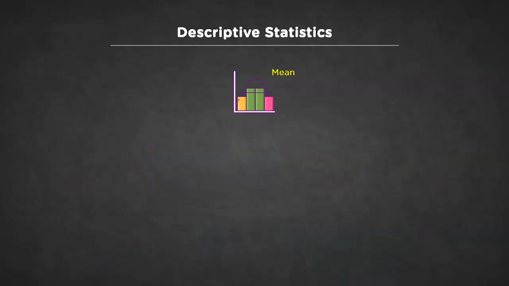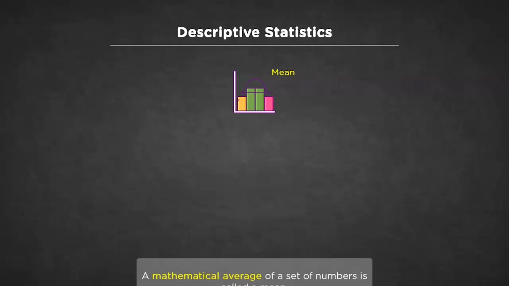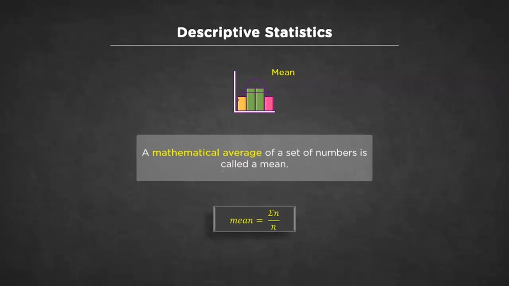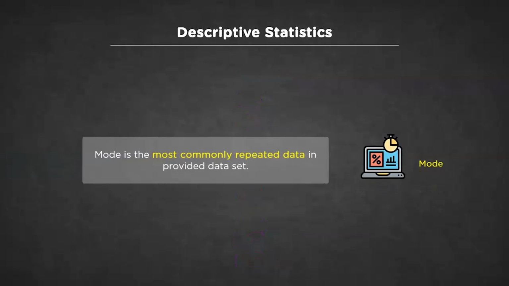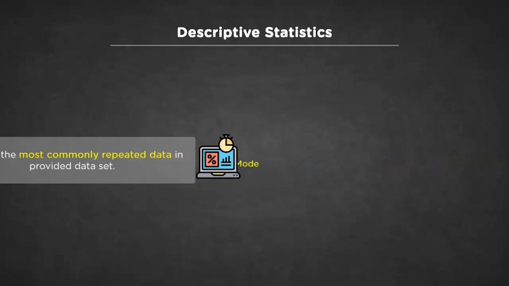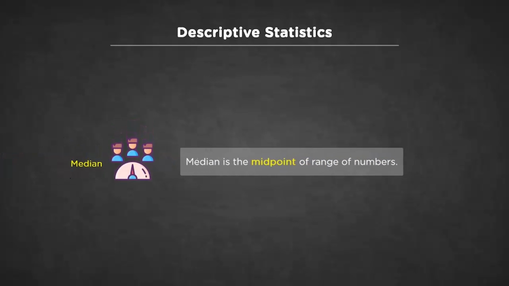The first one is mean. This is simply the mathematical average of a range of numbers. Nothing too complicated here. Next we have mode. This is simply the most commonly repeated number in the data field. Following this, we have median. This is the midpoint of the range of numbers when the numbers are all arranged in an order. If the number of rows in data sample is odd, then the median is right in the middle of the set. If the data set consists of an even number of rows, the median will be the number between two middle numbers.